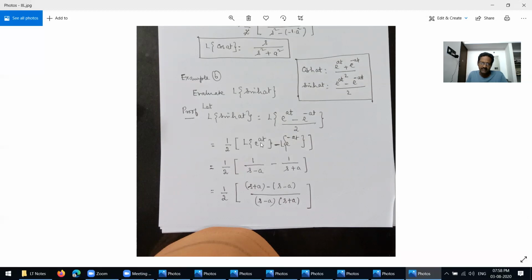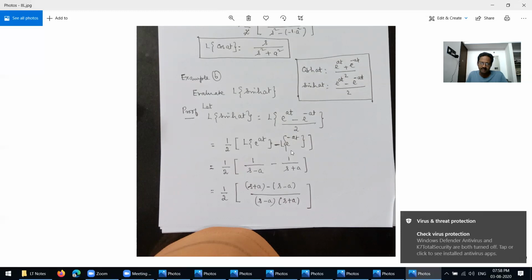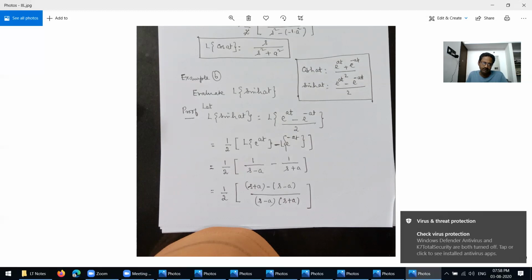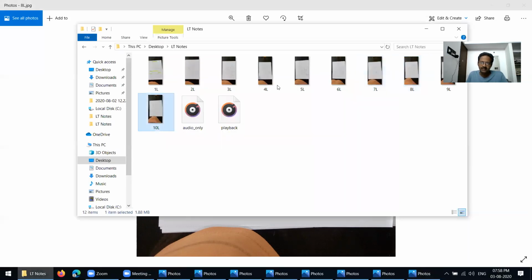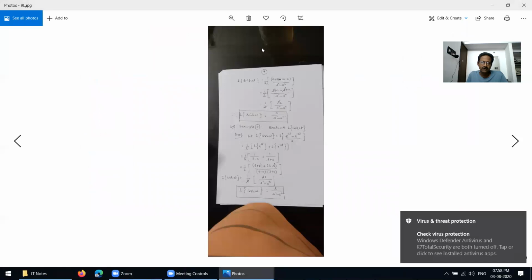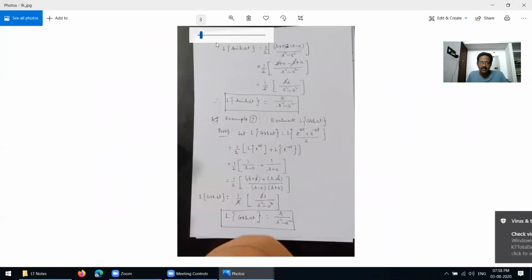The Laplace transform of e power at is 1 over s minus a. The Laplace transform of e power minus at equals 1 over s plus a. Then take the common denominator here, and then you go to the next problem. Next one is just an extension here.